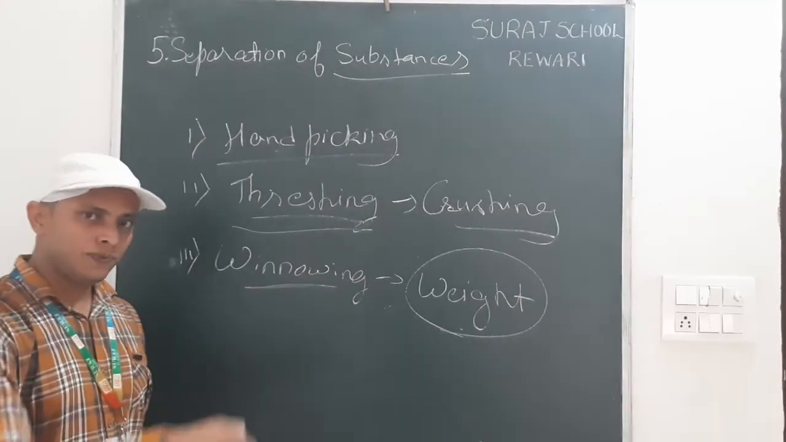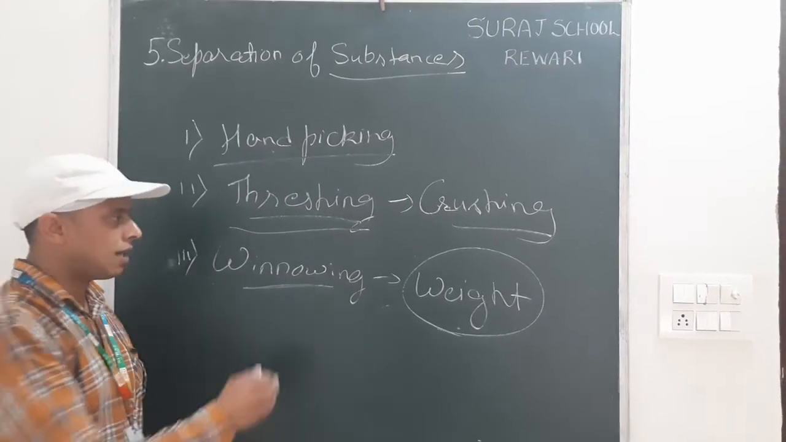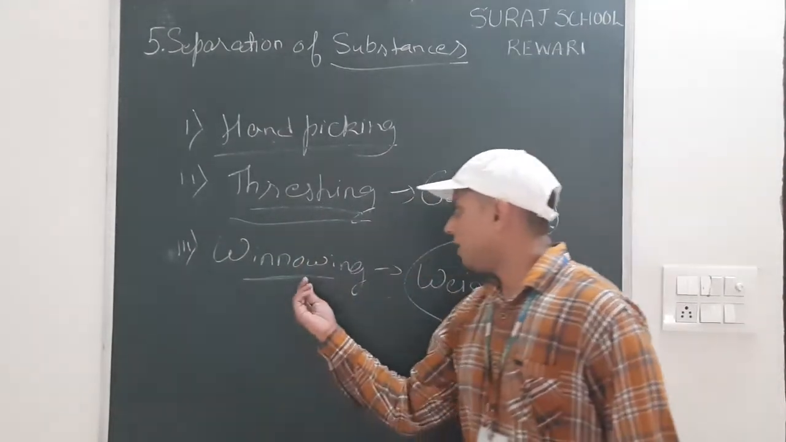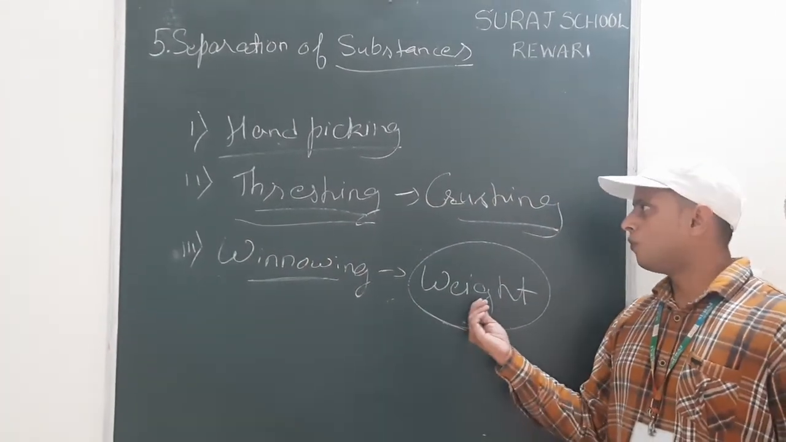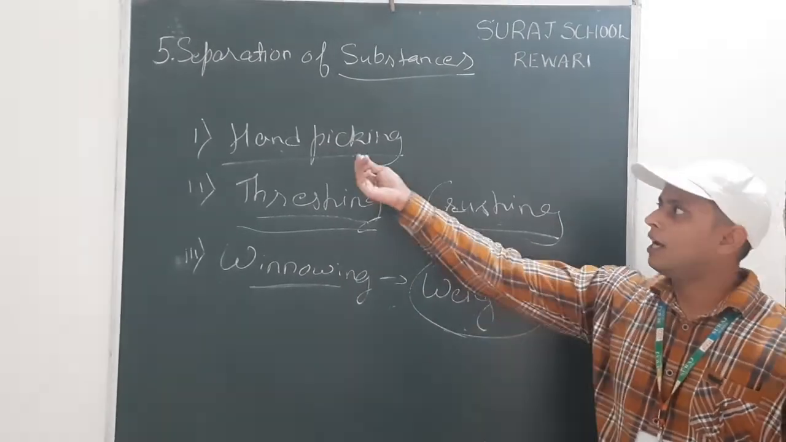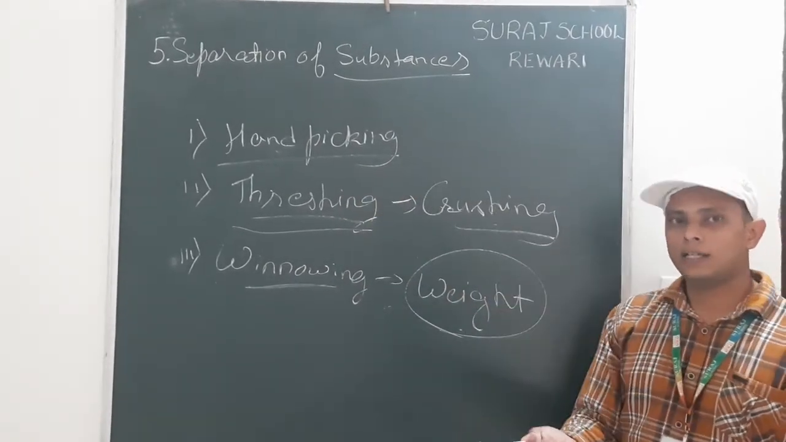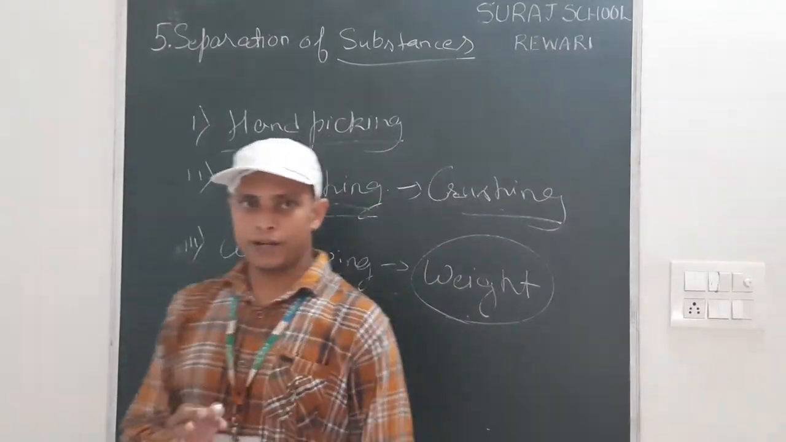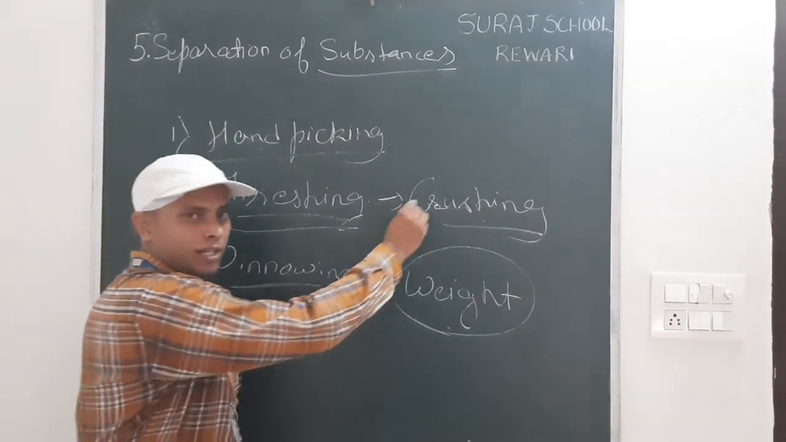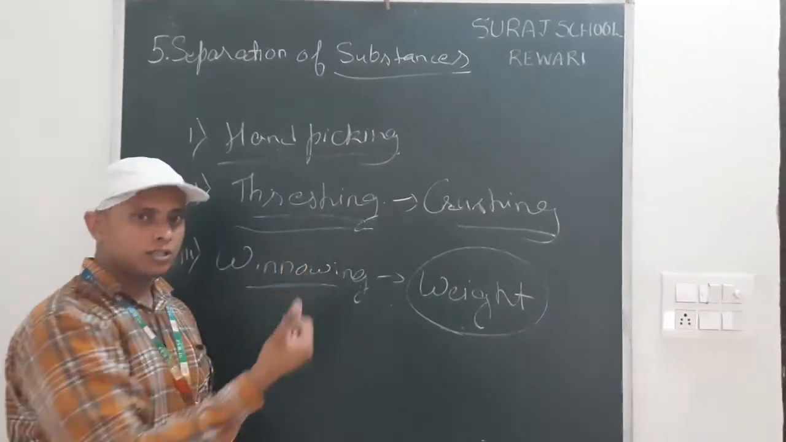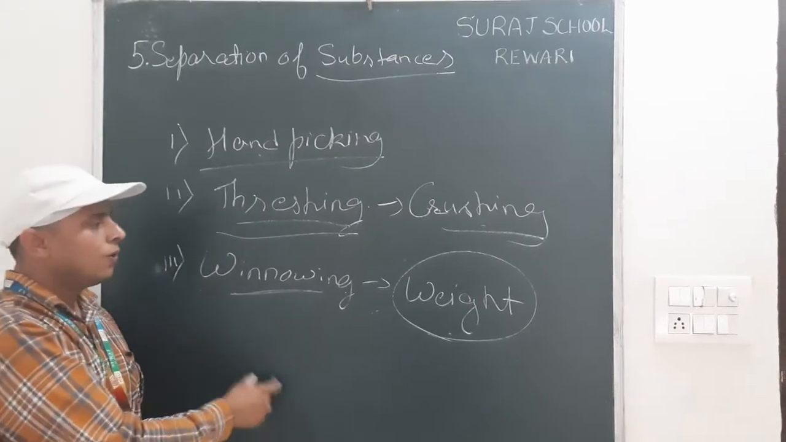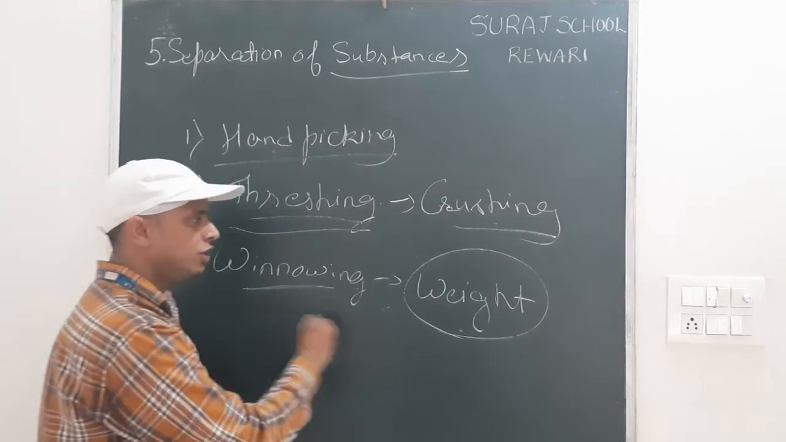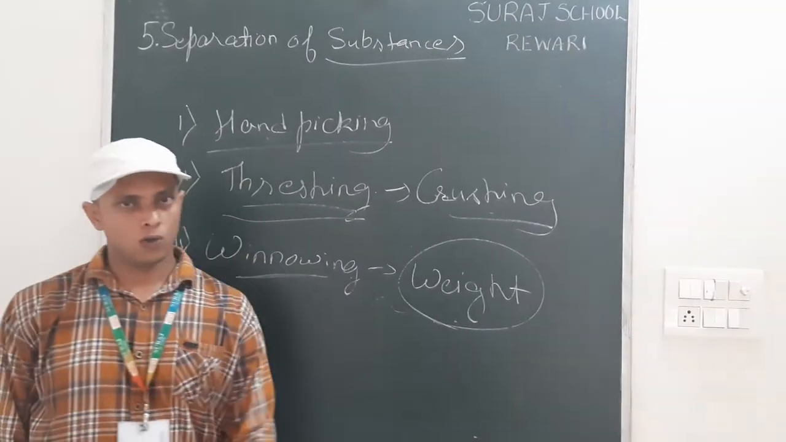The heavy substance we get near us, and the lighter substance is thrown out because of the air. So in winnowing, we use weight. In threshing, we use crushing. And hand picking can be done by hand. Threshing and winnowing are separate, because in threshing we crush the plant and get seeds. In winnowing, we remove the small parts of the plant from the seeds because of weight. Hope you understand this topic.